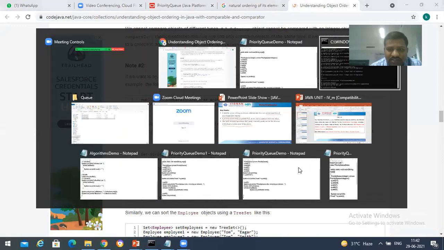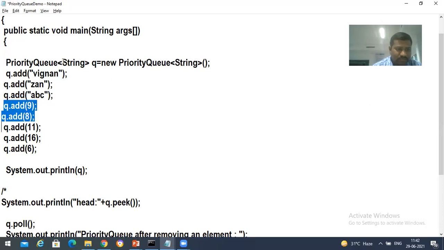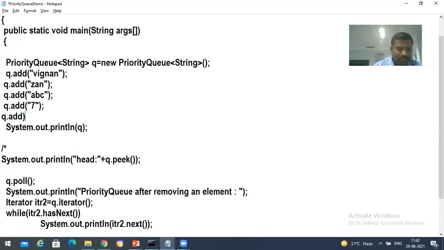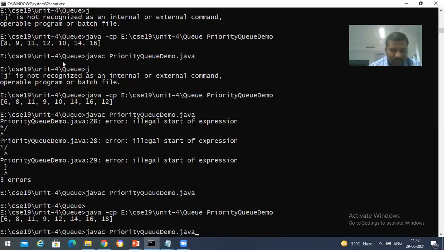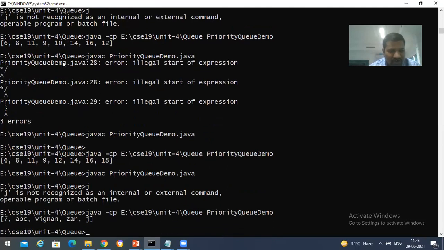Okay, but when you take strings, here also it's not following the same thing.